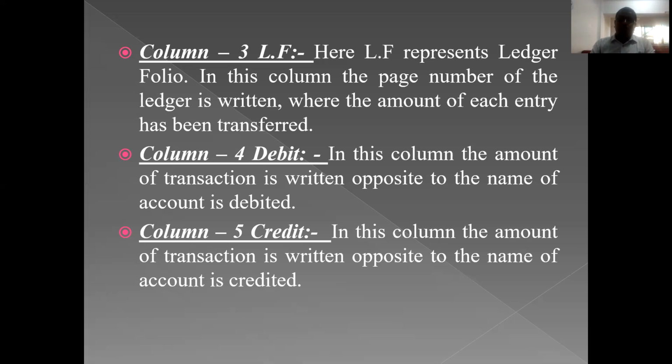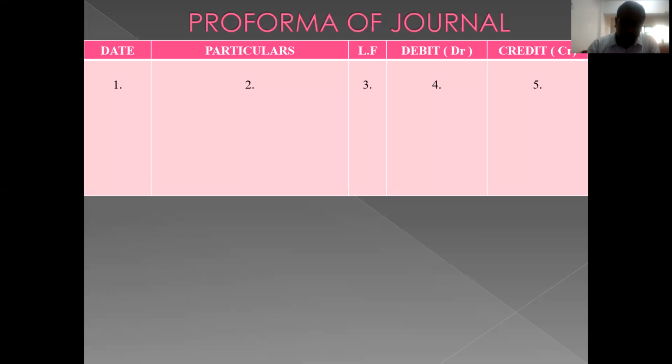So as we all know, there are 5 columns in the journal. The first column is meant for recording the date of the transaction in chronological order. The second column is the particulars column. Here in the first line, we write the name of the account debited. In the second line, we write the name of the account credited. In the third line, we write the narration, and that narration starts with "being". Understood? Later we need to draw a parallel line to that particulars column.